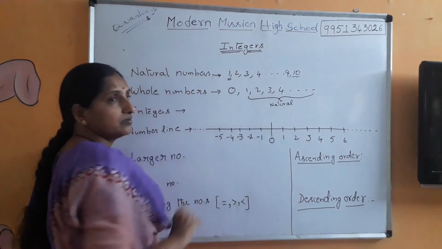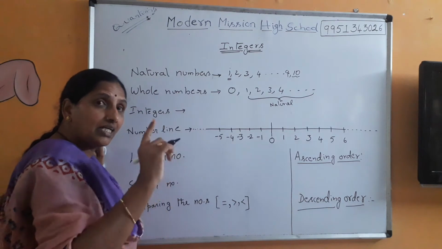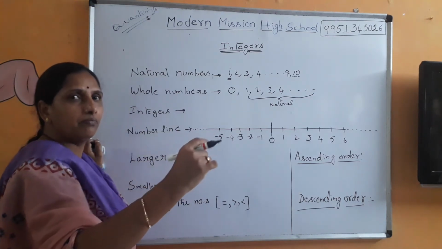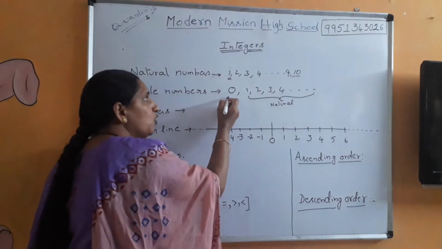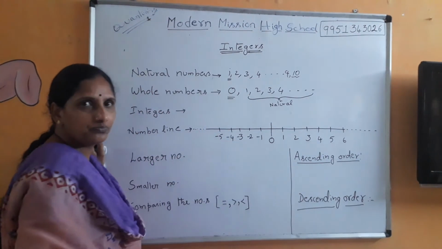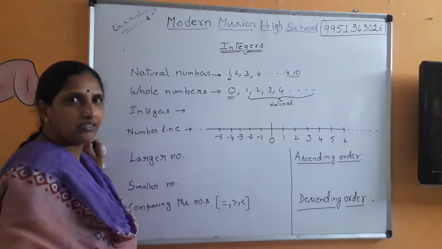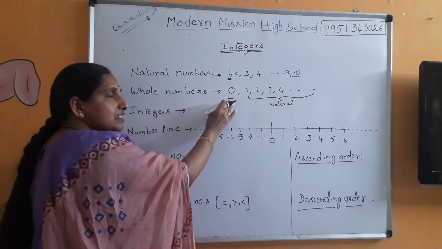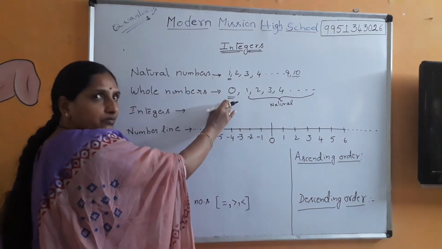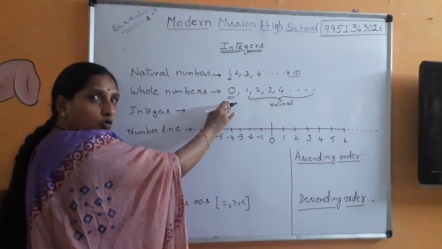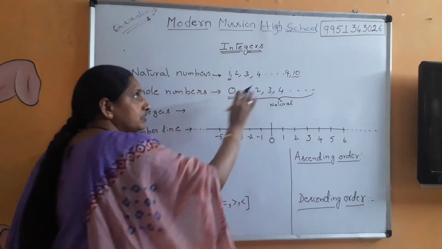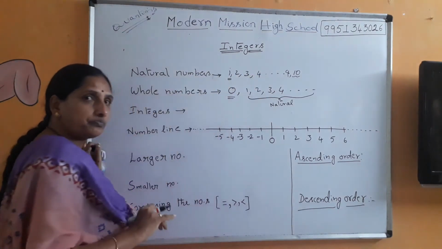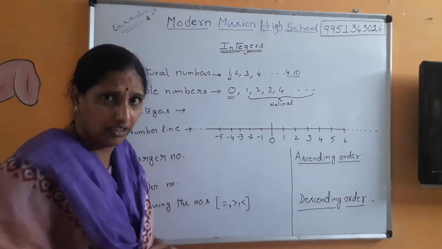If the question is asked, what is the smallest one digit number in natural numbers? It is 1. If the same question is asked again, what is the smallest one digit number in whole numbers? It is 0. Did you get that? Because whole numbers start with 0, the smallest is 0. When you consider only natural numbers, it is 1.